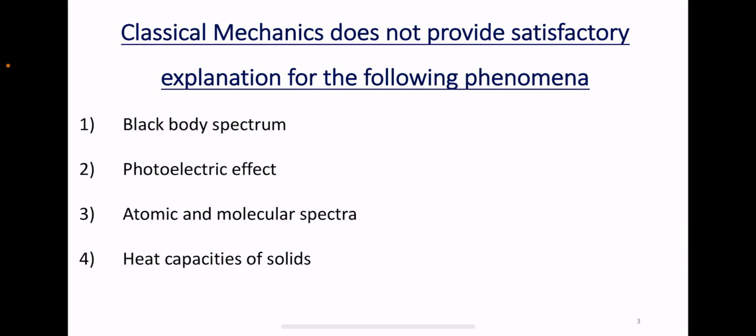Okay, so this is what the limitations of classical mechanics explain, and in that way the growth of elementary quantum mechanics was observed. Now we will see one by one, starting with black body radiation, what is meant by a black body.